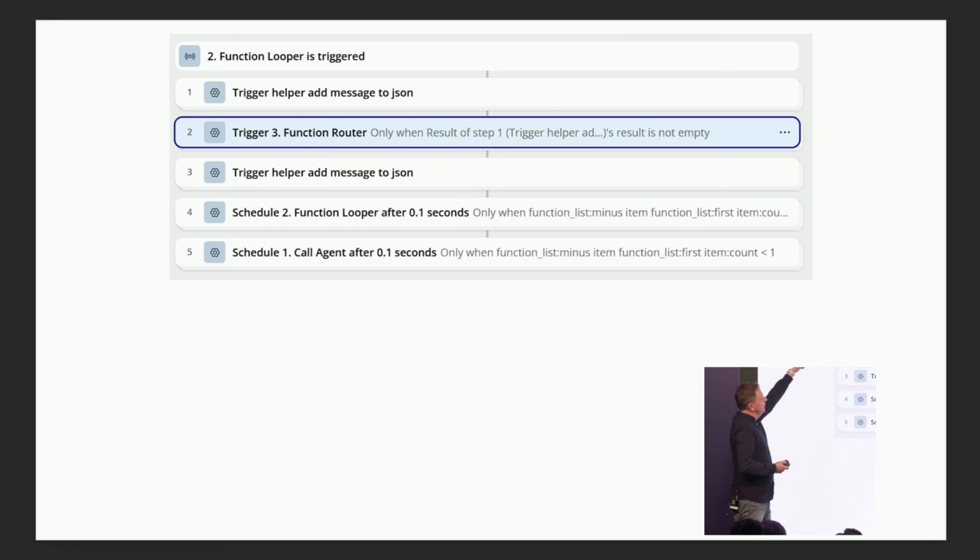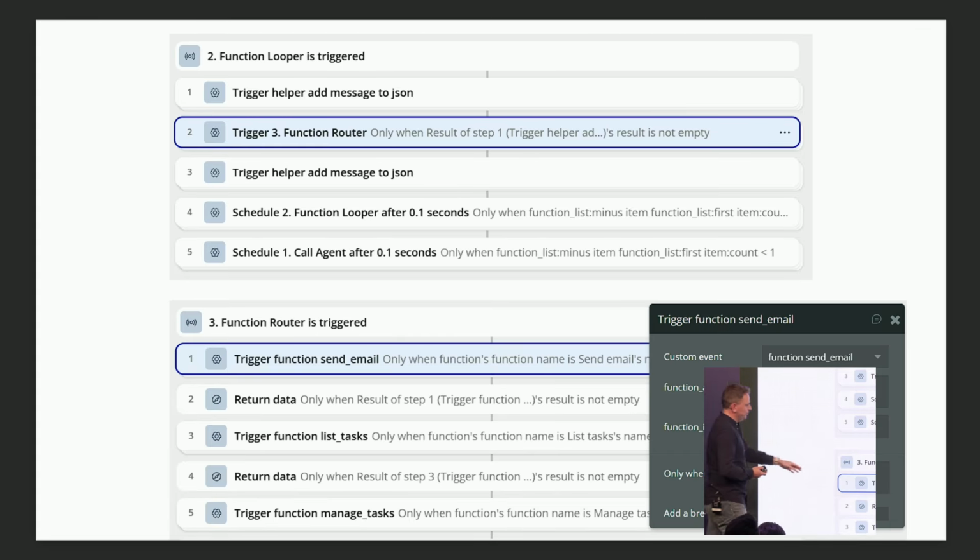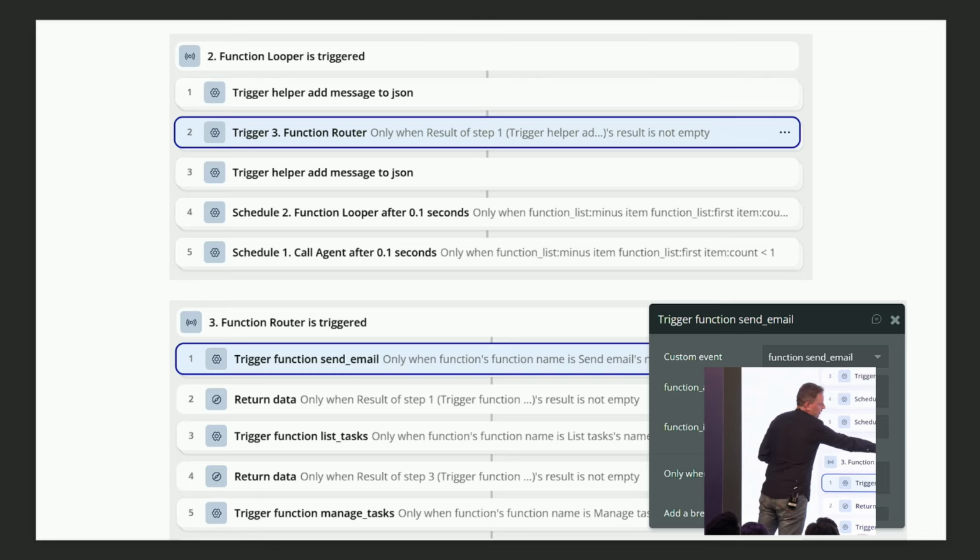And this function, of course, adds the history to the JSON to maintain the history, but it calls another function called function router. And function router is a function which decides which tool to run, I mean, which tool to run inside Bubble. So again, OpenAI says, I want to send an email, and it responds with this to us. And we decide to trigger send email inside Bubble.